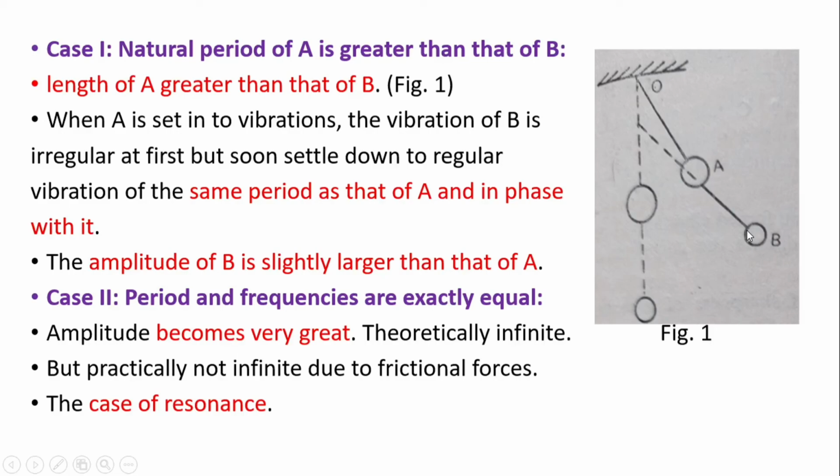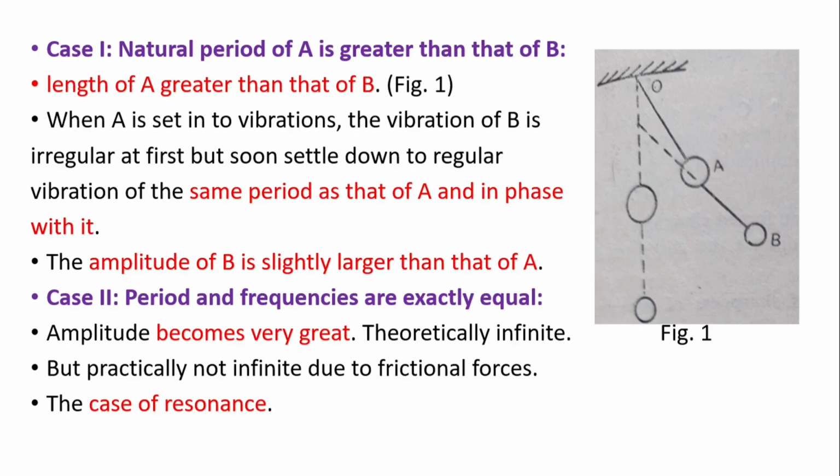So this is the case where natural period of A is greater than natural period of B. Now if both the pendulums have equal periods, what happens in that case? This is the case of resonance where amplitude becomes very great, theoretically infinite, but practically amplitude never becomes infinite due to presence of frictional forces. So this is the case of resonance.